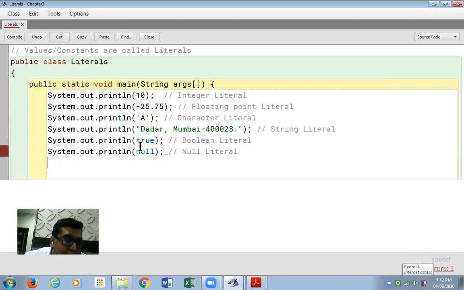When I said no value, you would think that if there's no value, we might as well write 0. Why do we write null? Let me tell you, when you write 0, you're not writing a null value, you're actually writing an integer literal. I repeat, when you write 0, it is not treated as a null literal, it is treated as an integer literal. So they are different.